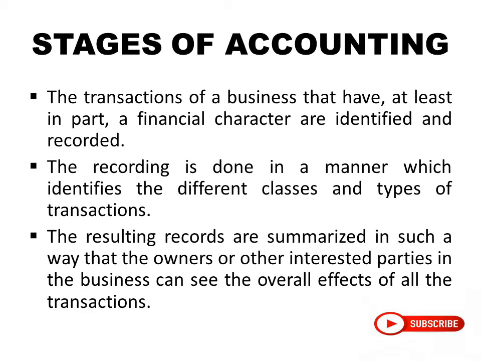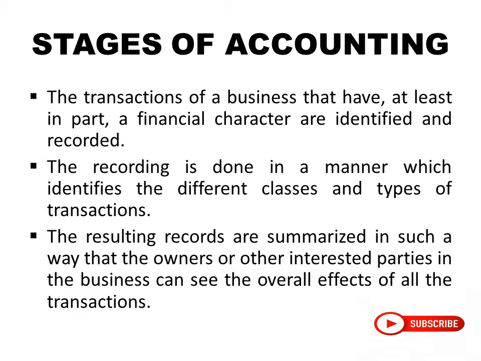Now I will tell you the stages of accounting. What are the stages of accounting? The first stage is that the transactions of a business that have, at least in part, a financial character are identified and recorded. First of all, any transaction happening in the organization is identified and thereafter recorded in the books. Then the recording is done in a manner which identifies the different classes and types of transactions. Once you record them, they are recorded at one place only. Then you have to classify them, you have to identify under which classes they fall and what are the types of transactions.